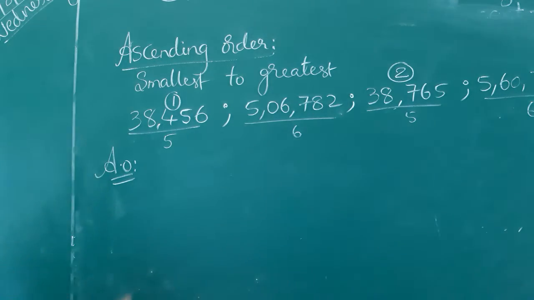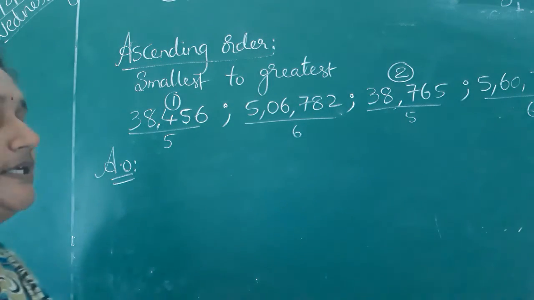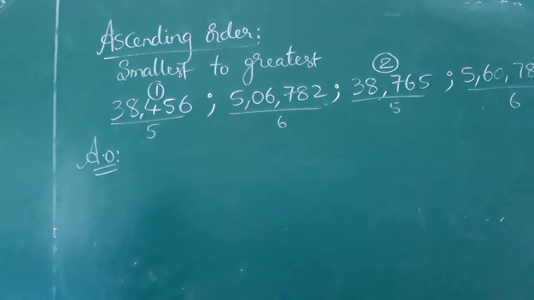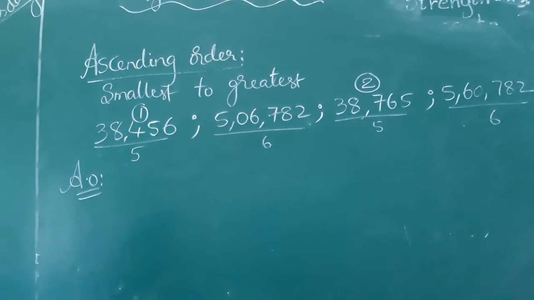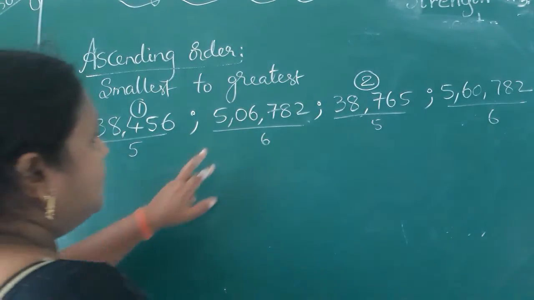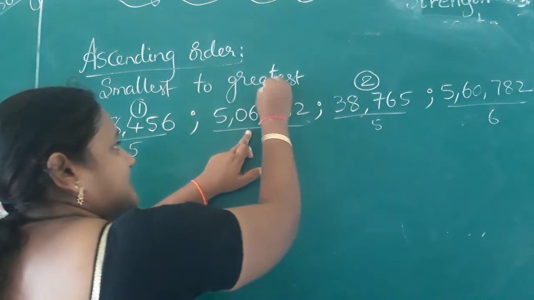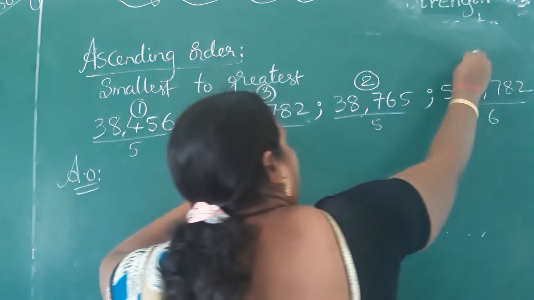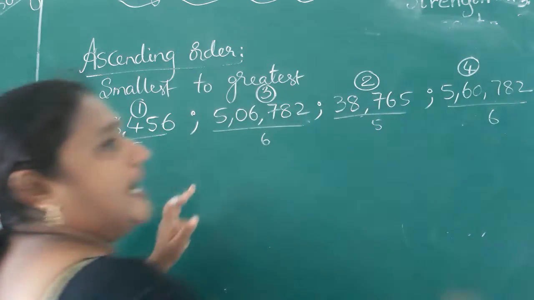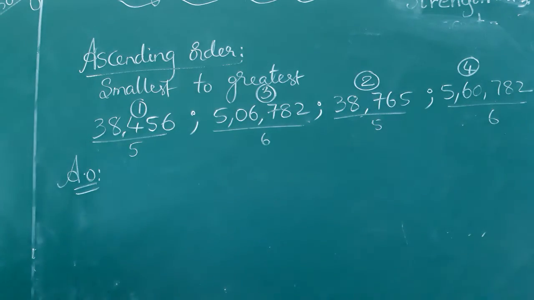So next go to the 6-digit numbers. What are these? These two are the 6-digit numbers. 5,06,000, 5,60,000. 5,06,000 is the smaller one compared to 5,60,000. After writing like that, you can make them in order.